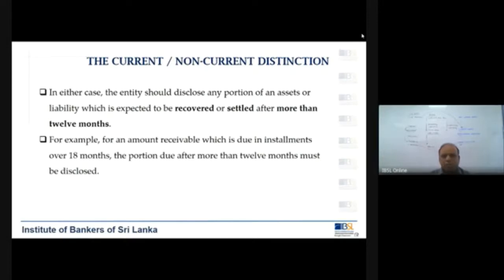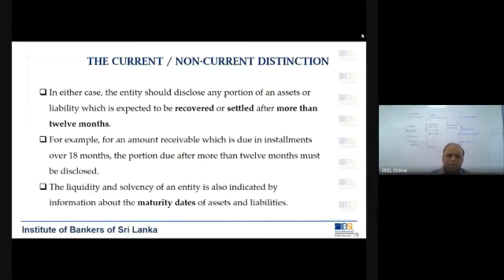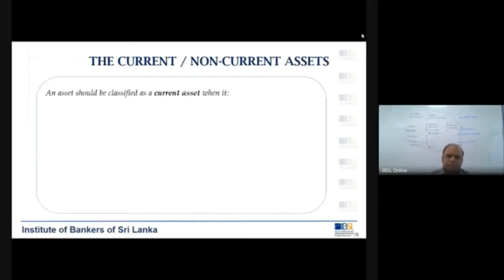For example, an amount receivable which is due in installments over 18 months, the portion due after more than 12 months must be disclosed. Let me explain it with an example so that you will understand.